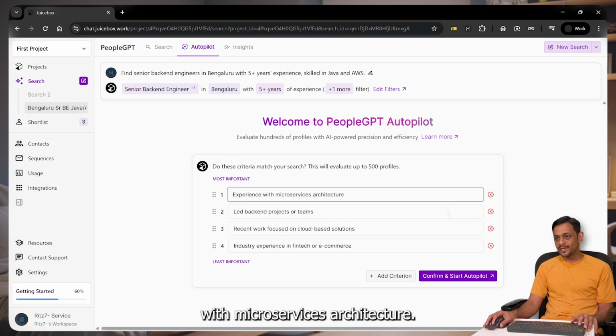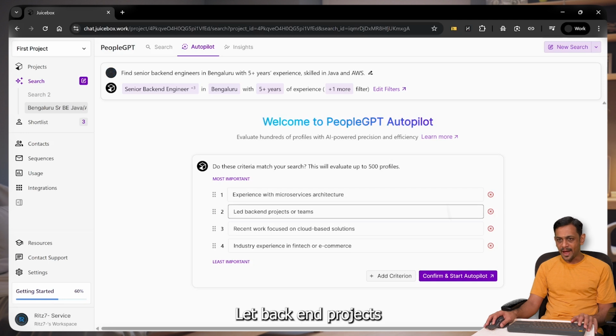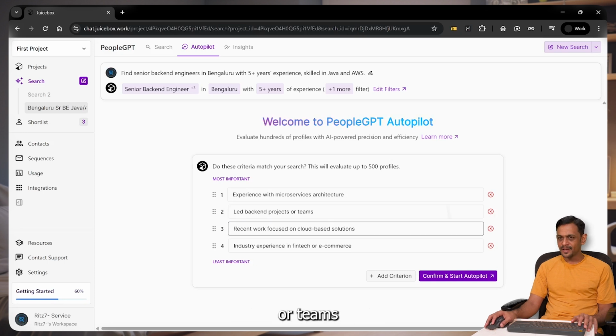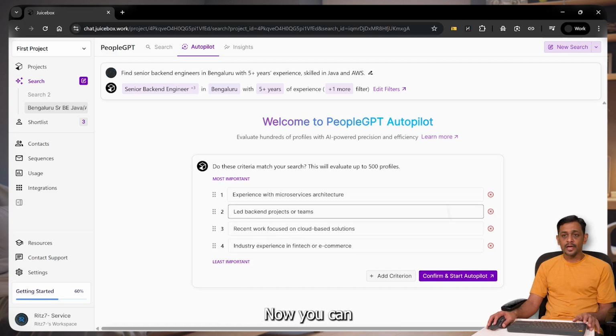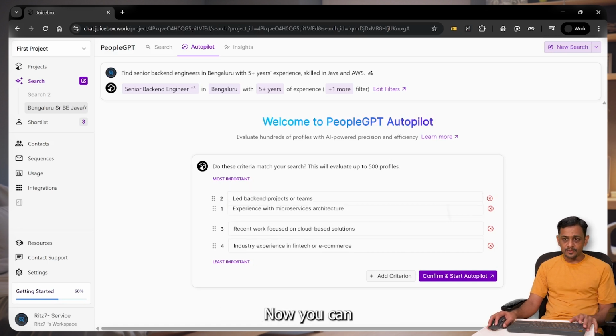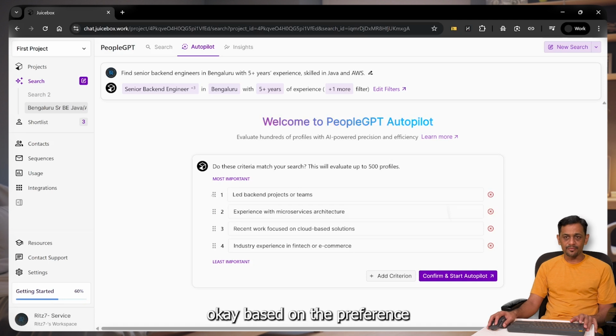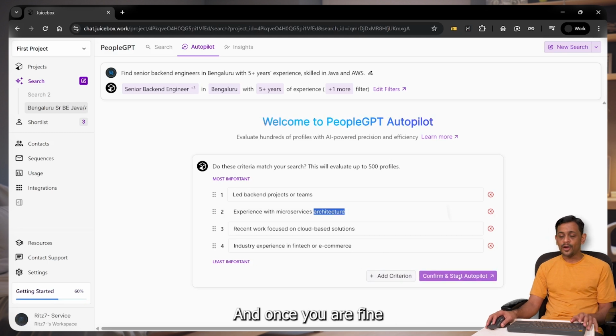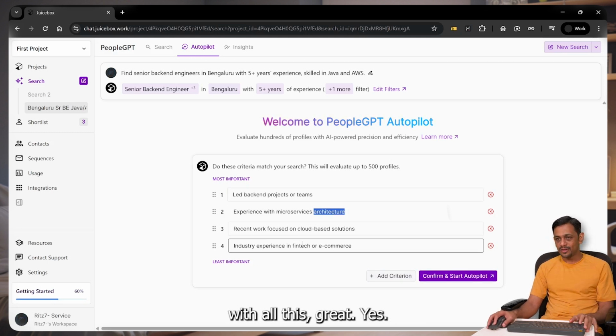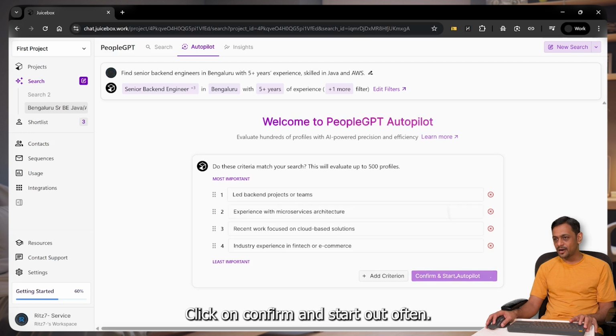Experience with microservices architecture, led backend projects or teams, recent work focused on cloud-based solutions, industry experience in fintech or e-commerce. Now you can optimize this, okay, based on the preference that you have, or you can also change this, or you can also add criteria, right? More criteria. And once you are fine with all these criteria, click on confirm and start autopilot.